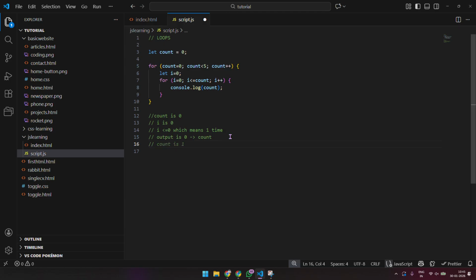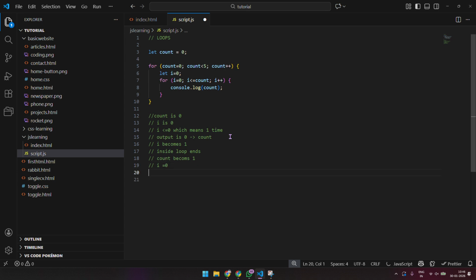Then I becomes 1, then the inside loop doesn't run because it doesn't match the condition. Then we increase our count, it becomes 1, and 1 is less than or equal to 5, so that runs.